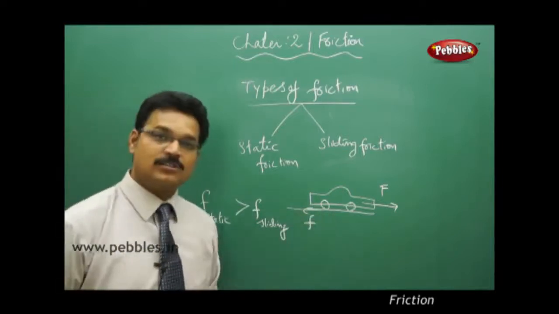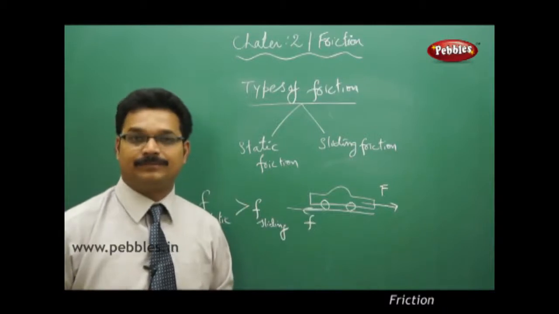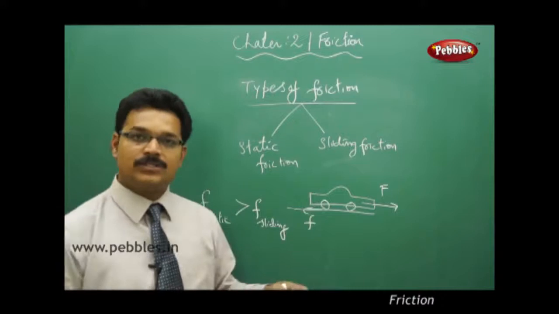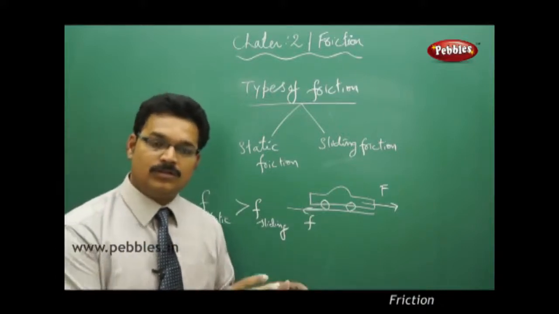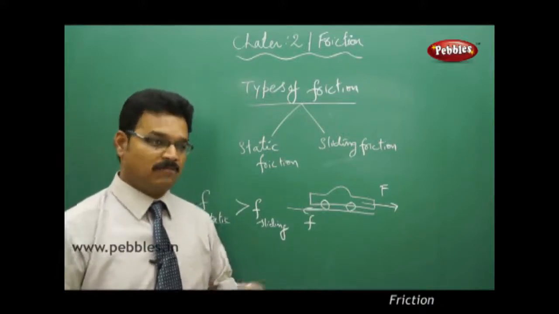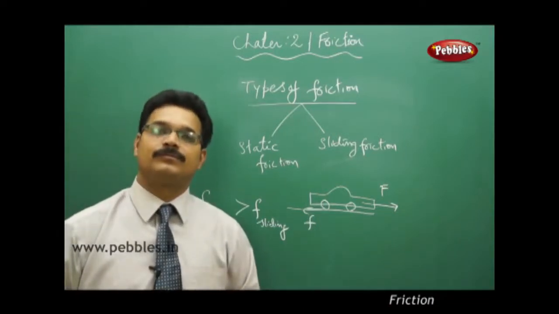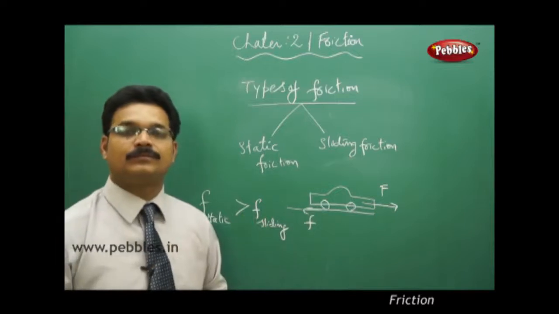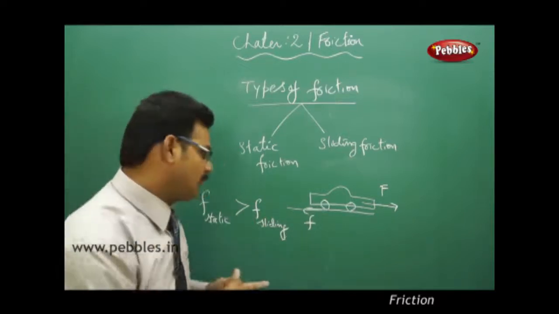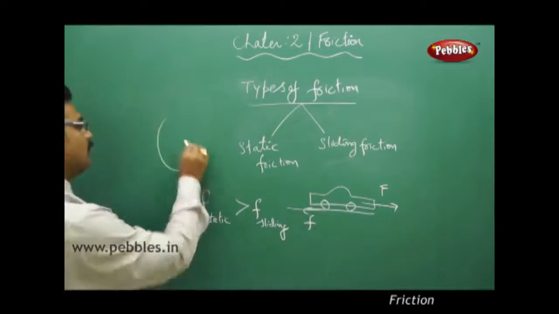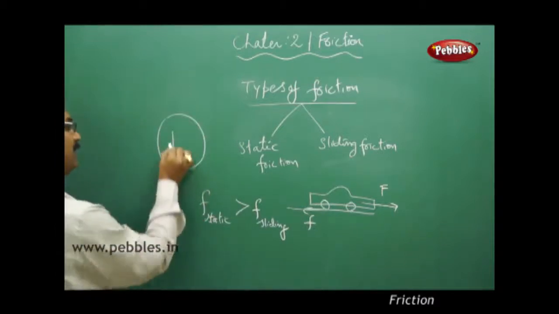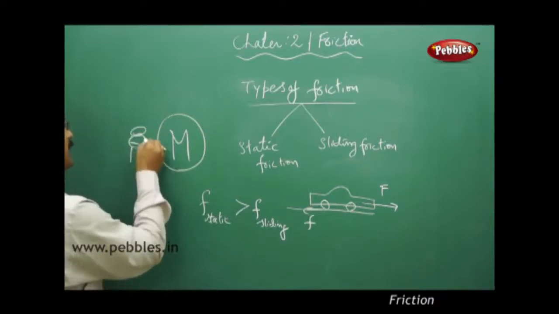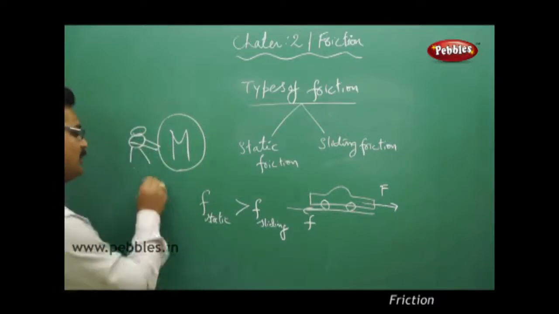This sliding friction is also called kinetic friction. Let me give an example to you. Suppose you are standing on a road surface and you have a big rock in front of you, and you want to roll the big rock on the surface. So you apply force on the rock. So, a big rock, heavy mass, capital M, and you are here pushing the rock on the road.